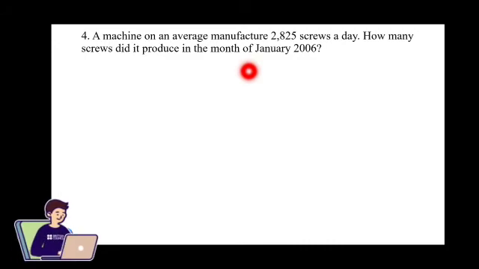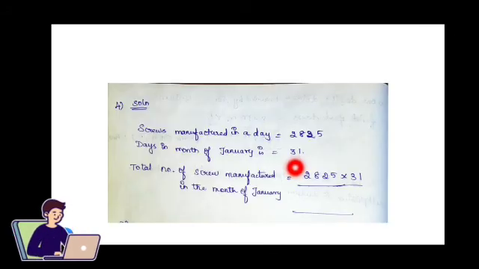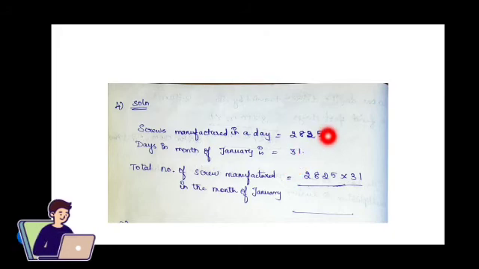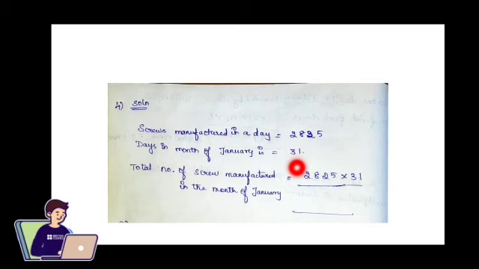Now what we are going to find out is for 31 days what will be the total number of screws that is being manufactured by the machine. Now let's solve the problem. We already know January has 31 days. So what we are going to do? The screws manufactured will be multiplied with the number of days, so that we get the total number of screws that is manufactured by the company in the month of January.